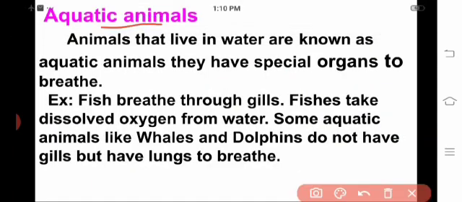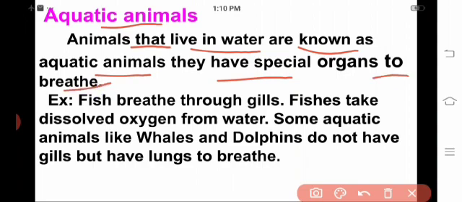Next, aquatic animals. What are aquatic animals? Animals that live in water are known as aquatic animals. They have special organs to breathe. What are the organs they have? For example, fish. Fish breathe through gills. Fishes take dissolved oxygen from water.